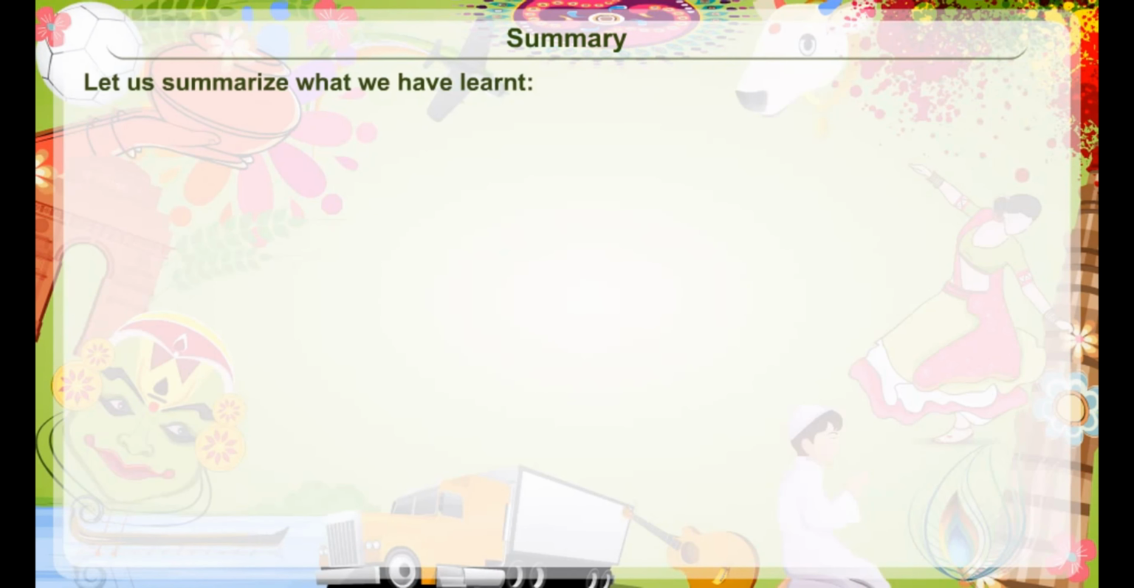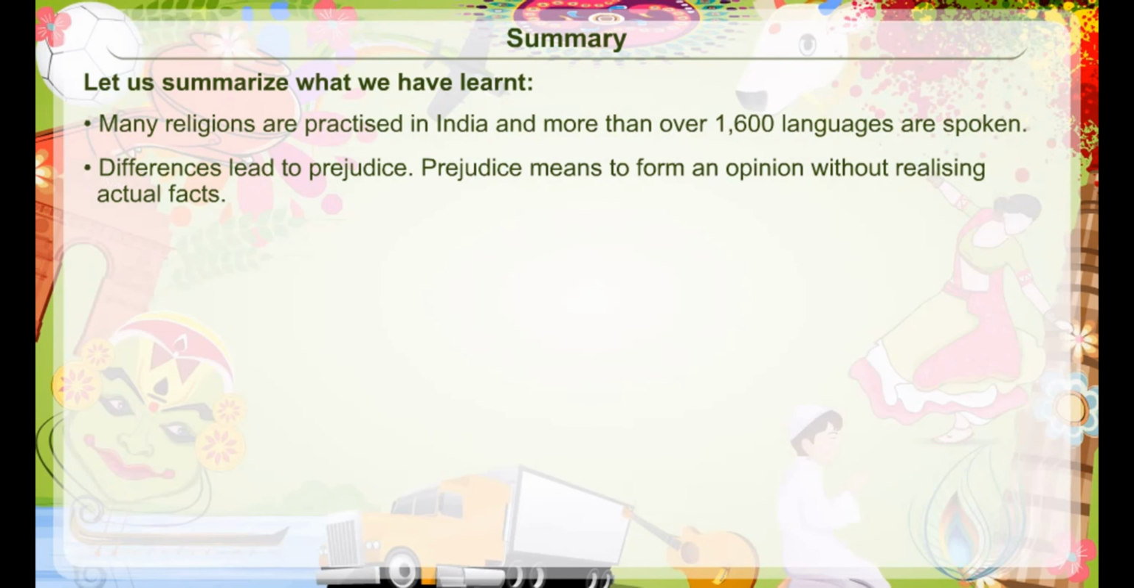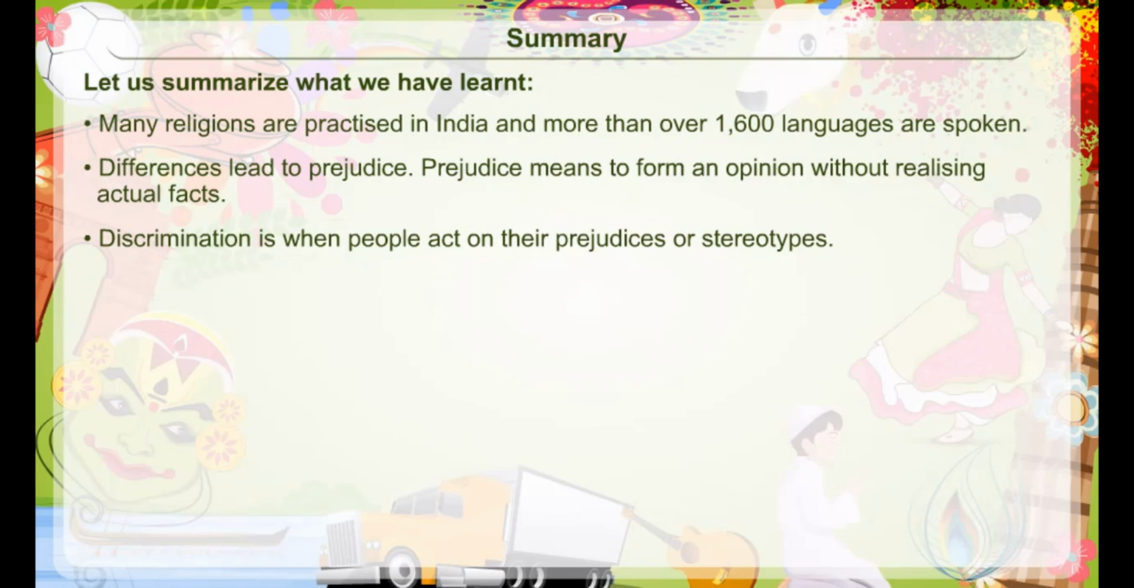Summary. Let us summarize what we have learned. Many religions are practiced in India and over 1600 languages are spoken. Differences lead to prejudice. Prejudice means to form an opinion without realizing actual facts. Discrimination is when people act on their prejudices or stereotypes.